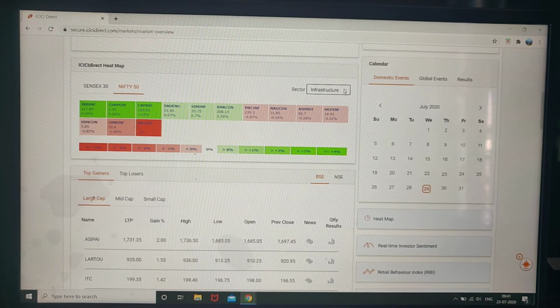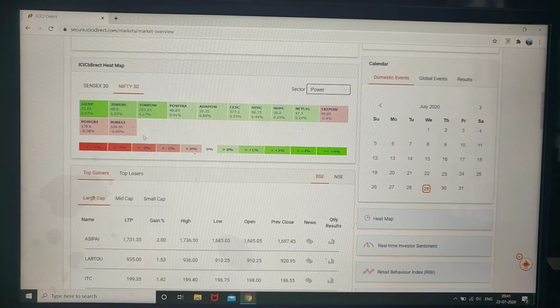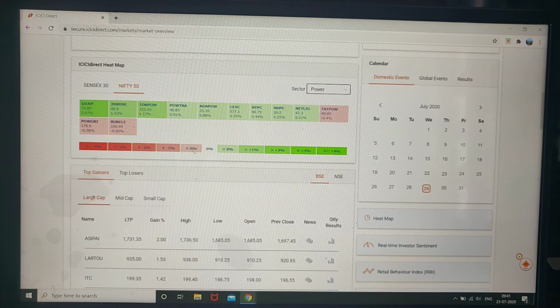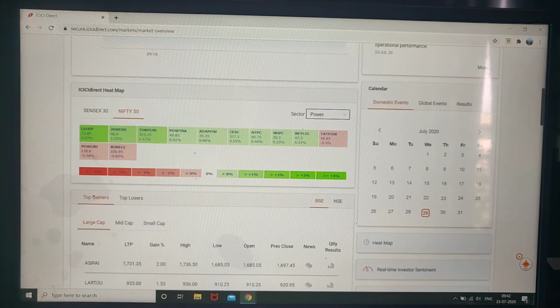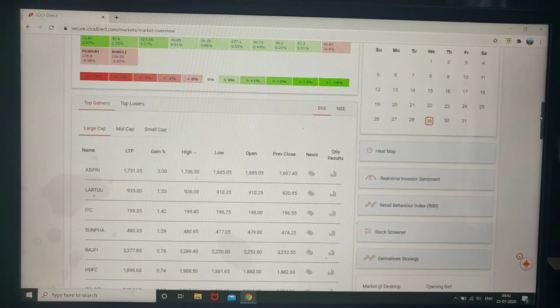Infrastructure industries. Power industries: Adani Power, CSC, NTPC, NHPC, Tata Power, all these are there. And these are all various sectors. You can identify, in the morning or any time, which sectors are gaining and which sector is in loss.